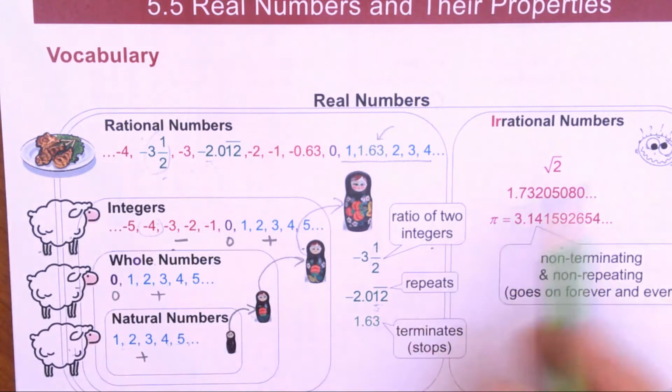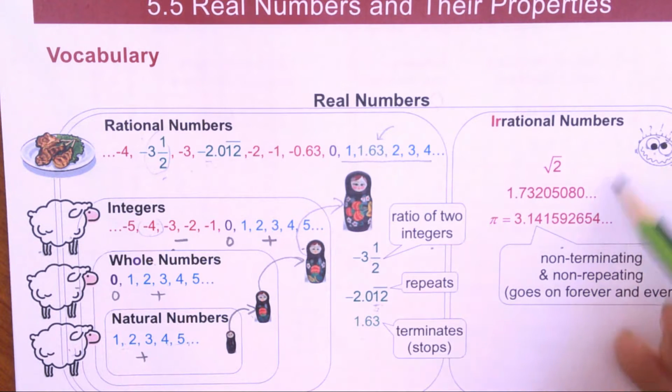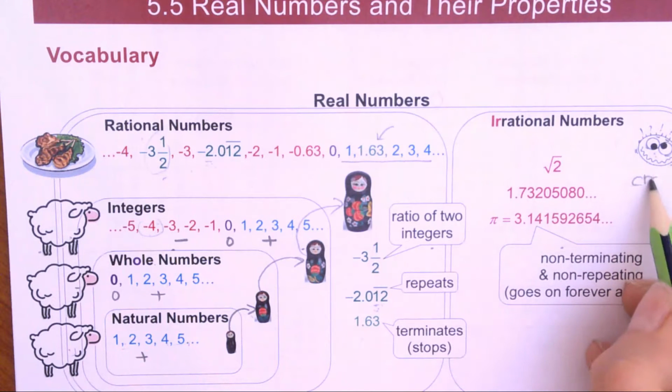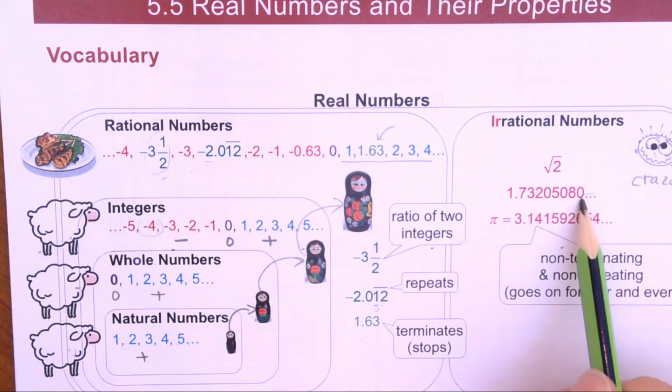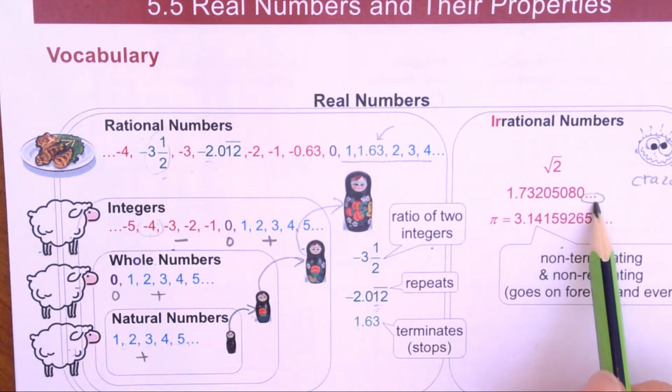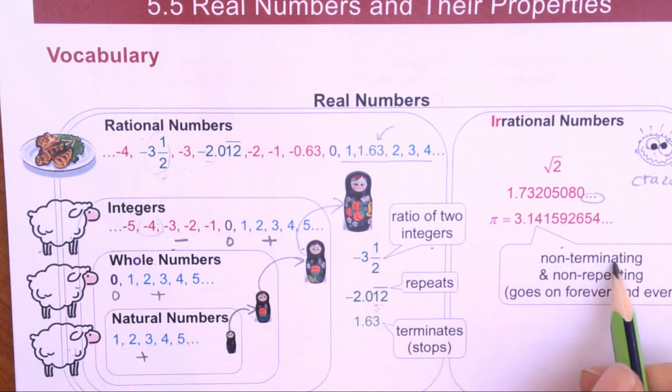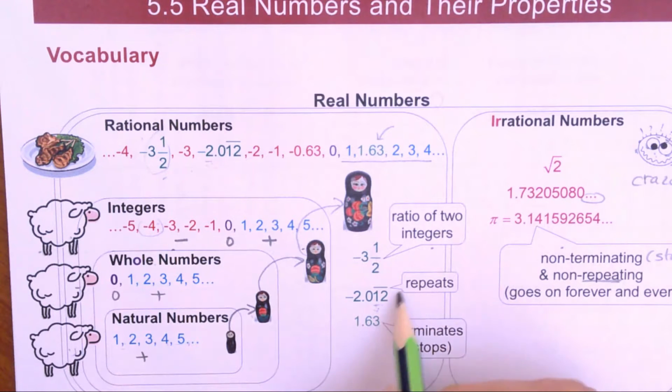Then we have irrational numbers. Anything that's crazy. So here, anything that goes on forever and ever. Non-terminating means non-stopping. Non-repeating, so it has to have nothing that looks nice, nothing that repeats. If it's repeating, it's over here.